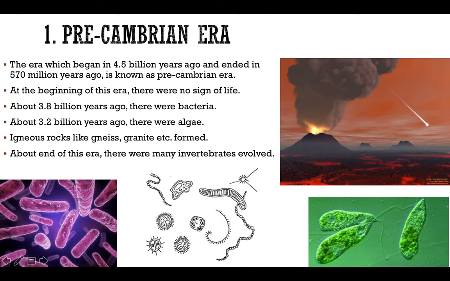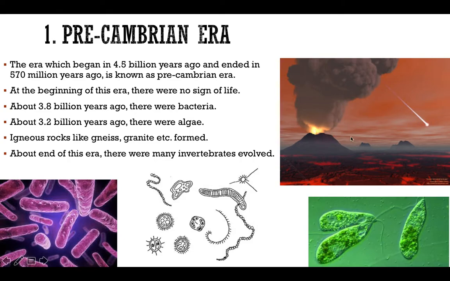Precambrian era is the first era. It began 4.5 billion years ago, the time when Earth originated, and ended 570 million years ago. At the beginning of this era, there was no sign of life because Earth was very hot. There was no suitable temperature and no suitable atmosphere.